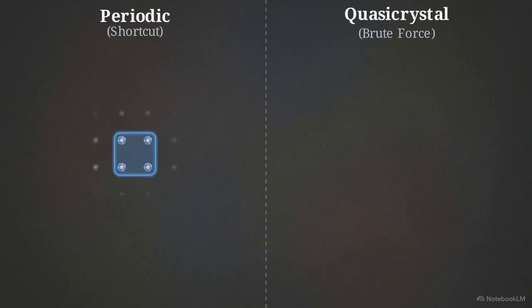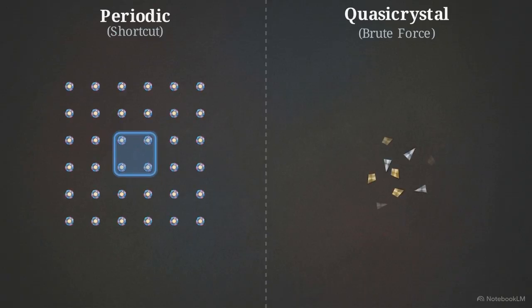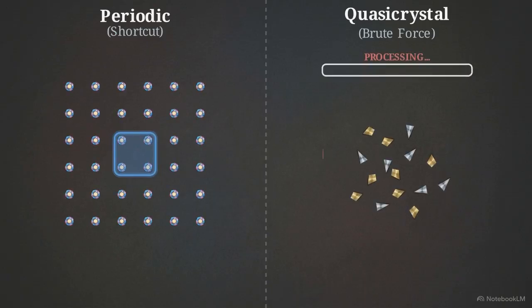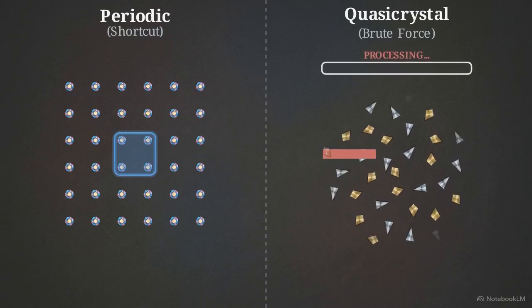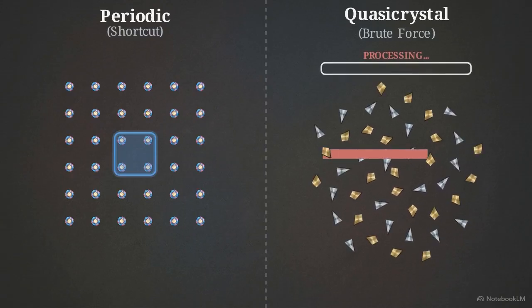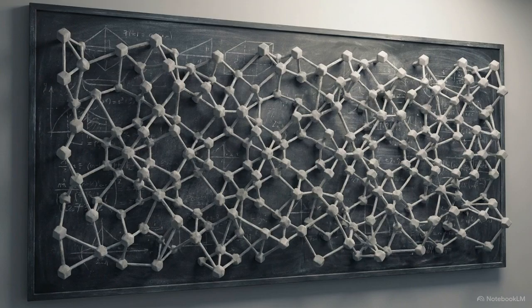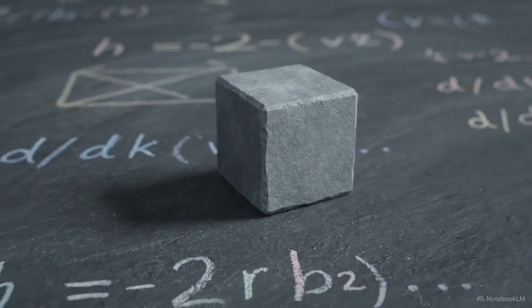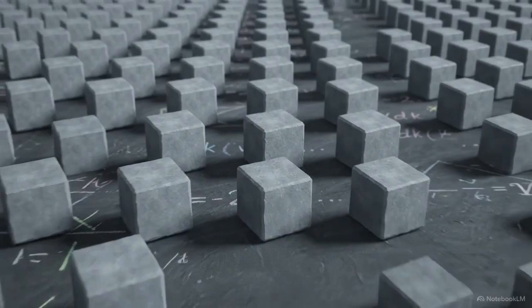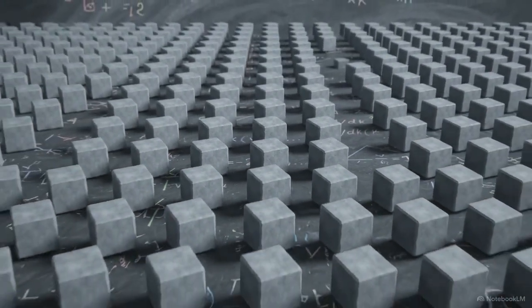Because a quasicrystal is non-periodic, it lacks the symmetry-based shortcuts used to simulate standard crystals, requiring a massive increase in computational resources. Successfully mapping this 268 million site problem provides a pathway through a major computational wall in condensed matter physics. Standard simulations of macroscopic materials rely on periodic boundary conditions to manage data.